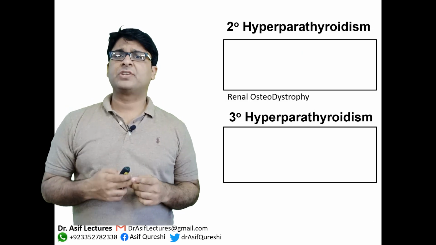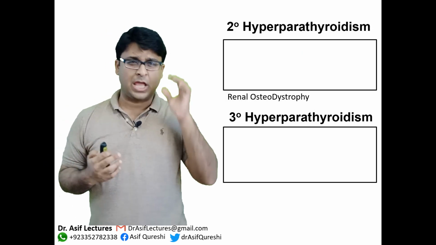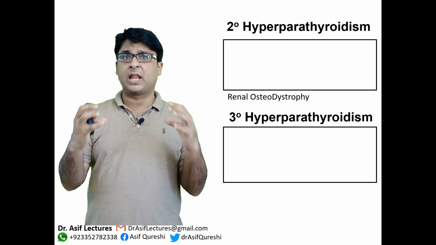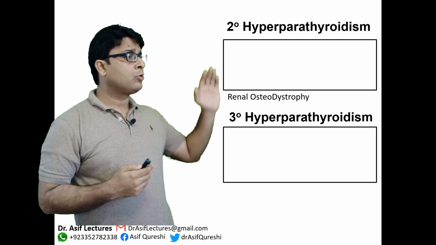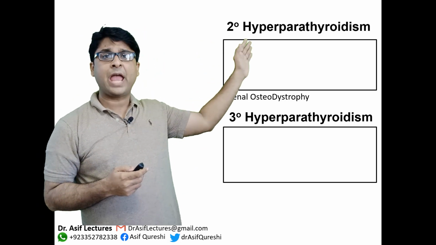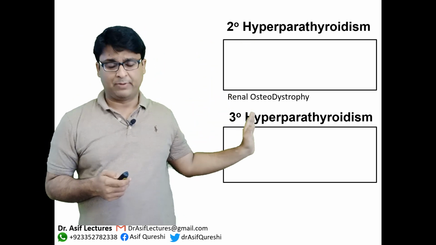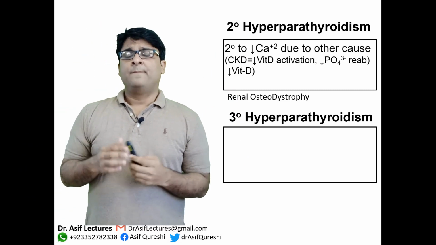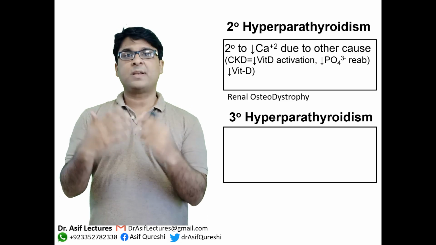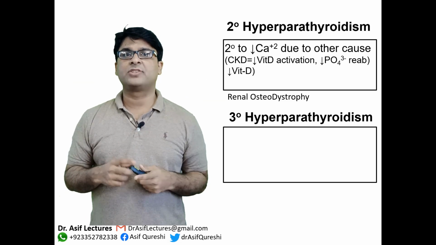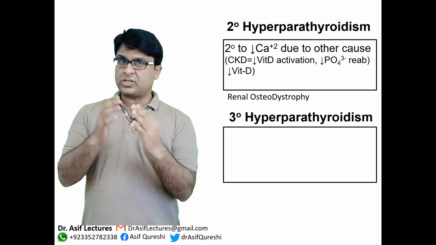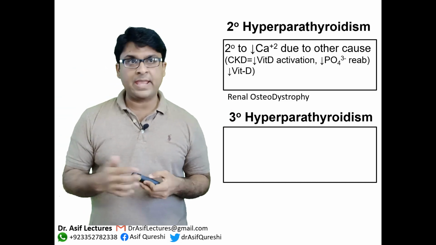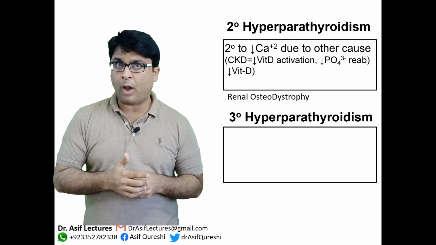So now that we have discussed a lot about hyperparathyroidism which was primary in origin, which means that the problem was within the parathyroid gland, let us talk about two more conditions called secondary hyperparathyroidism and tertiary hyperparathyroidism. In secondary hyperparathyroidism, there is low calcium because of some other cause, and one of the most common causes is chronic kidney disease. If there is chronic kidney disease, calcium levels go down because vitamin D is not being activated and calcium handling doesn't happen properly.